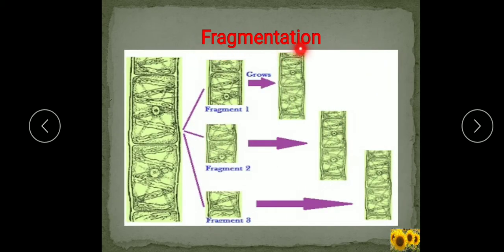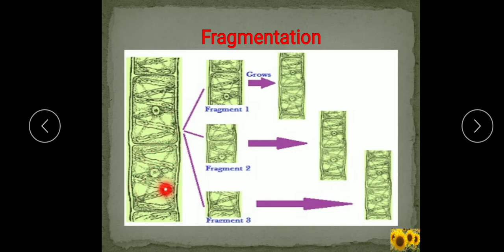Now next we will come to fragmentation. Fragmentation means reproduction by fragments. In fragmentation, the body of an organism breaks into two or more parts. You can see here the various fragments are formed from the parent body, and each fragment develops and grows into a complete individual. For example, filamentous algae, Spirogyra.